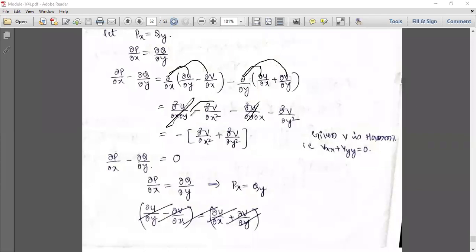So from here, minus sign is common: ∂²v/∂x² plus ∂²v/∂y².